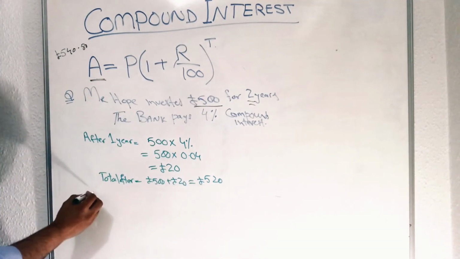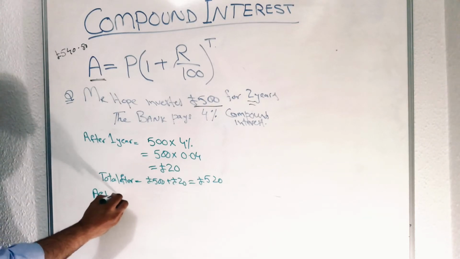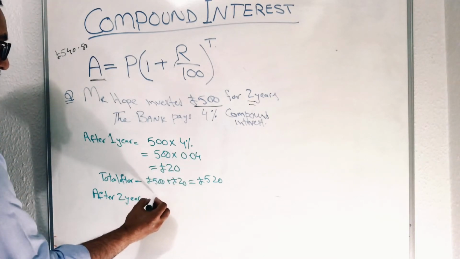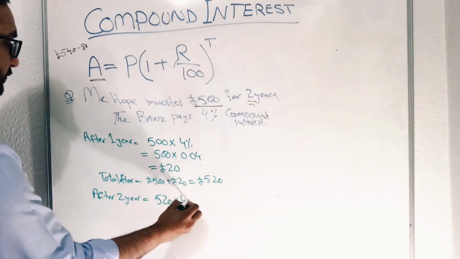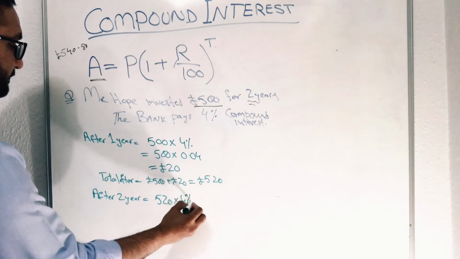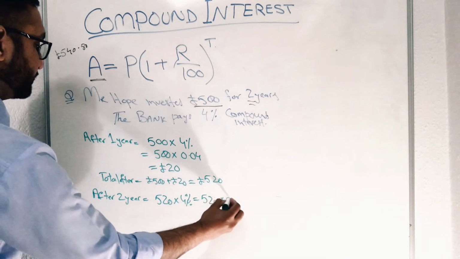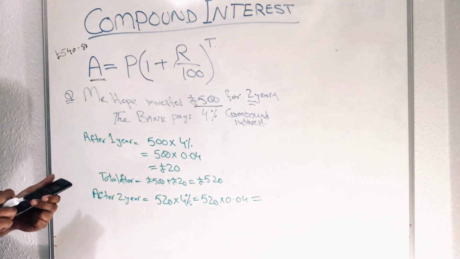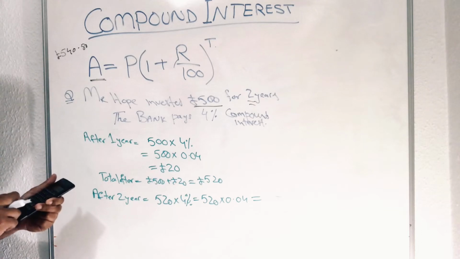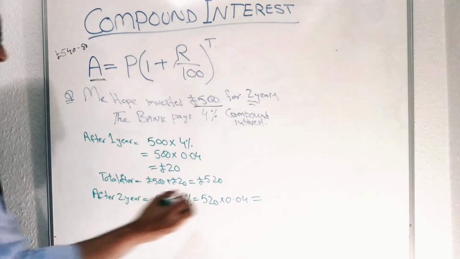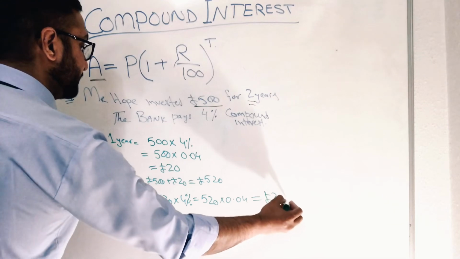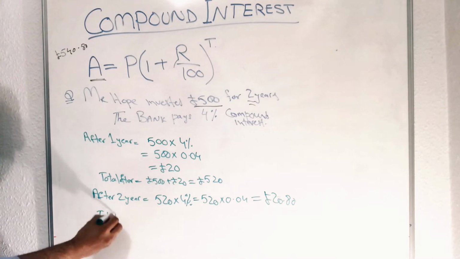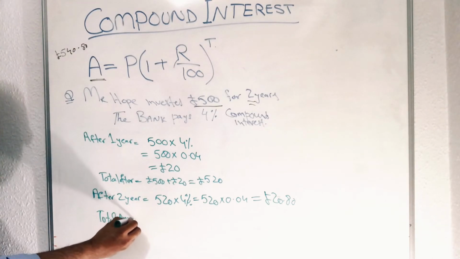So second year, first we need to do the same thing, 520 times 4%, which is 520 times 0.04, and you will get 20 pound 80 pence.